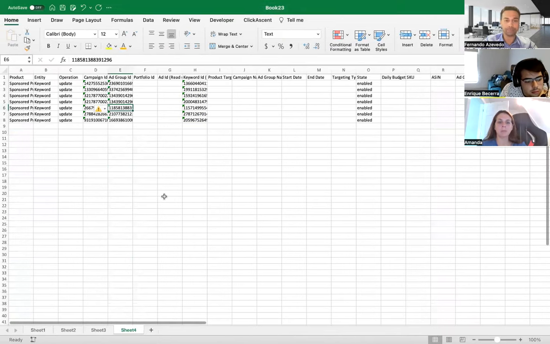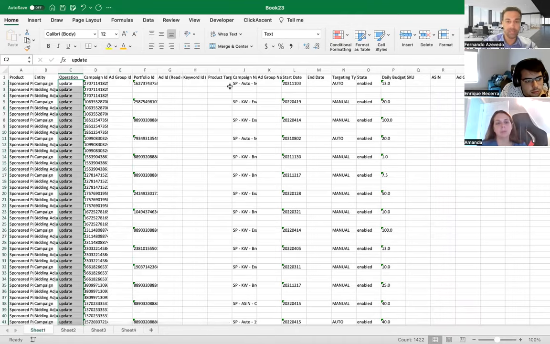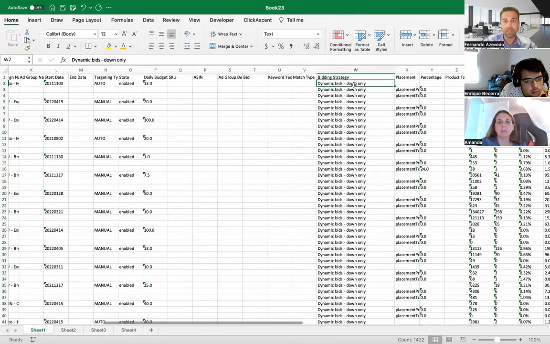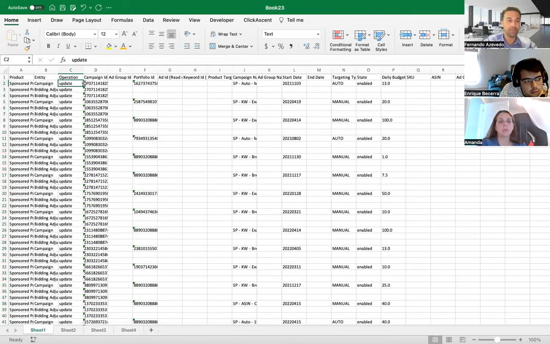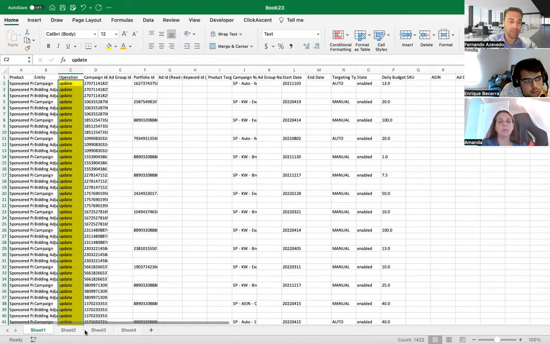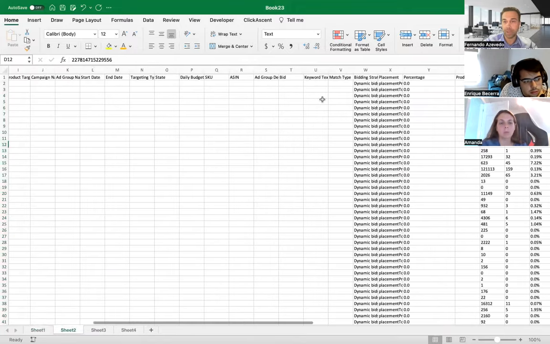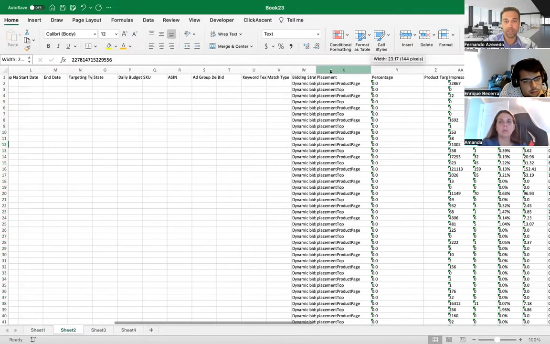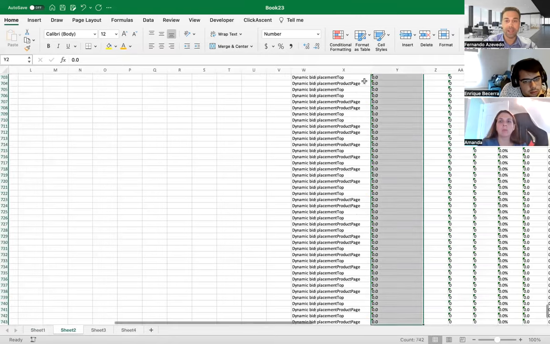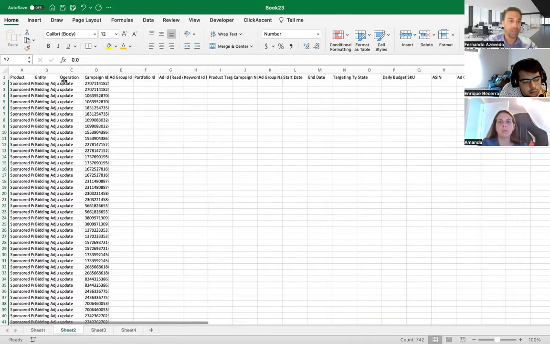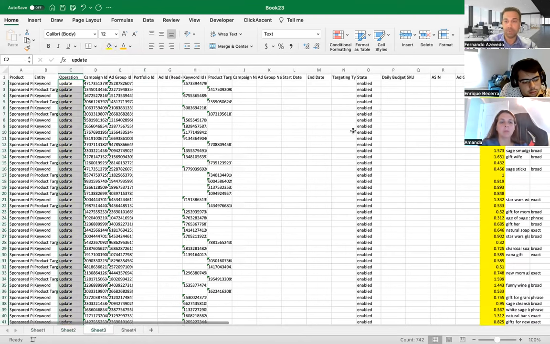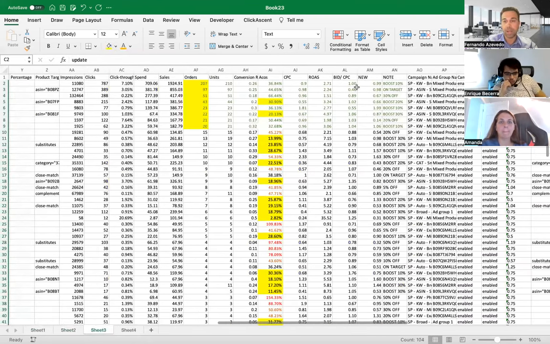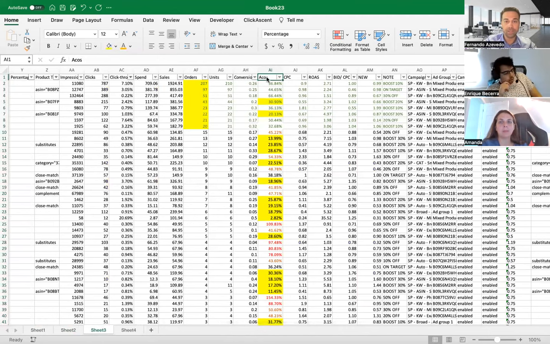Okay, let's go back to my spreadsheets. So in the first step here, what I did was down only. That was my operation, and I put the update here. The second spreadsheet would be placements, top of search and product page. I set everything to 0, and the updates column here. My third tab, I was doing high ACOS and low ACOS.